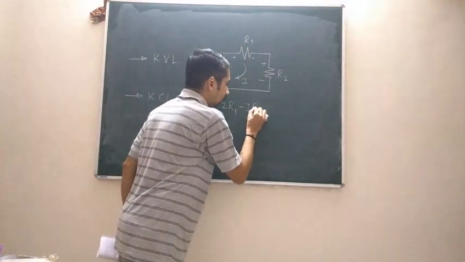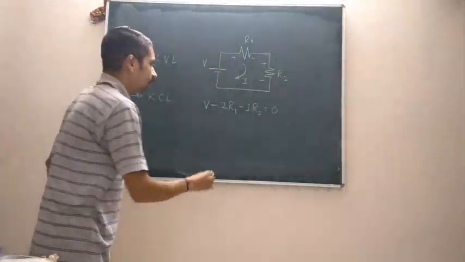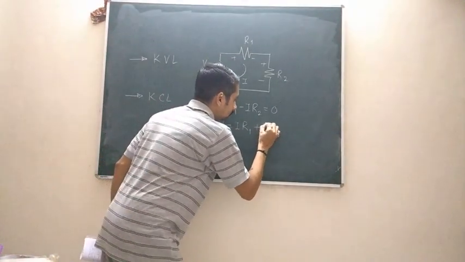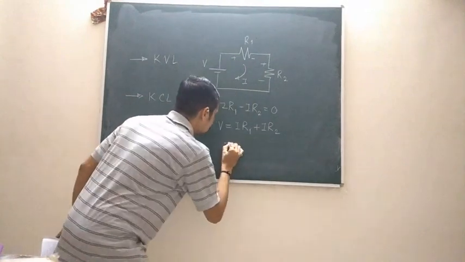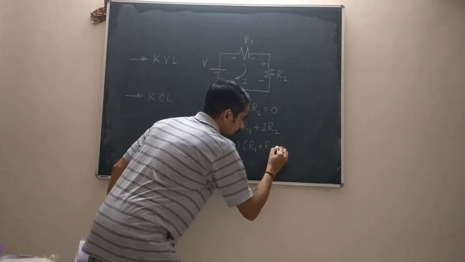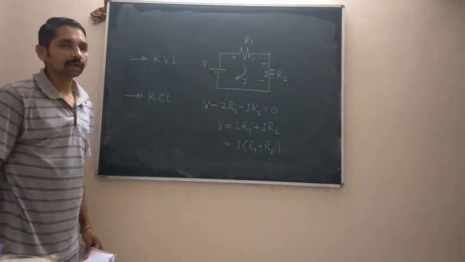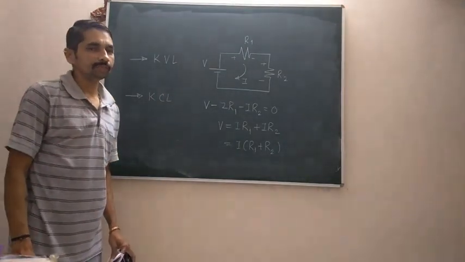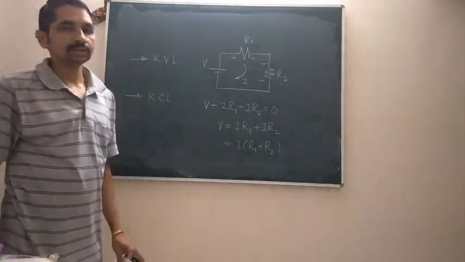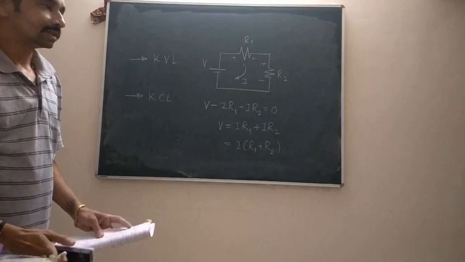Minus I into R2 is equal to 0, or I can write this equation as V is equal to IR1 plus IR2, or simply I into R1 plus R2. So all these three equations are mathematically correct as well as electrically correct. Such kind of technique or rule we are going to use to analyze our circuits.